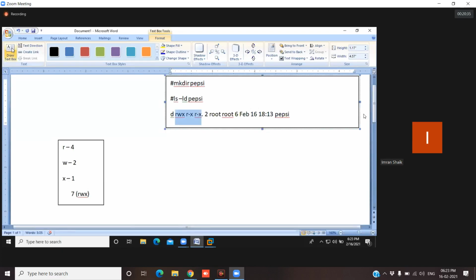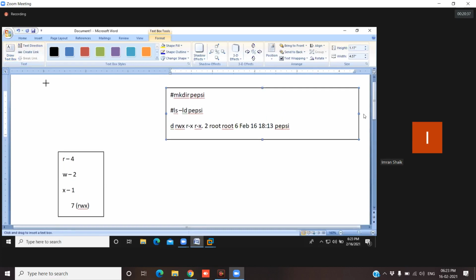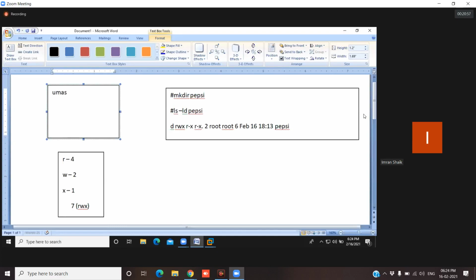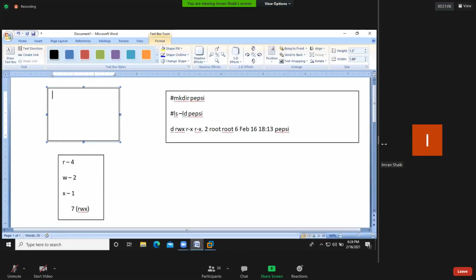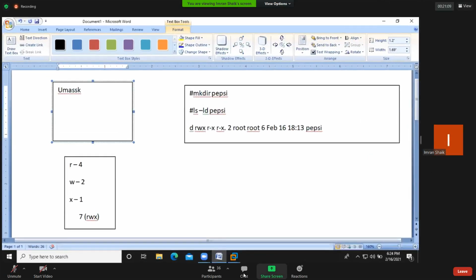So let's see here. While you are executing the mkdir command, one file will be created. The file means a directory will be created. Okay, so using the umask value. I'll tell you later, don't worry. Okay, Sachin, I'll tell you later. First of all, concentrate here. Okay, so let's see here. Umask is a value, the user file creation mask. Umask, U-M-A-S-K. Okay. So umask.